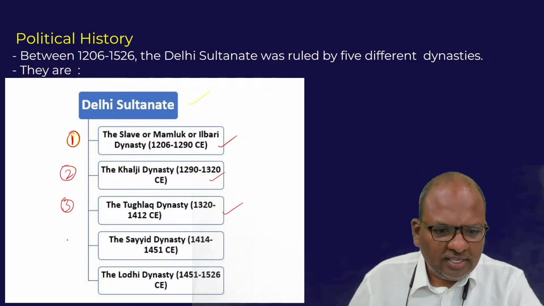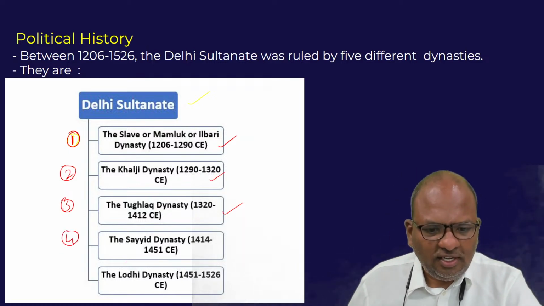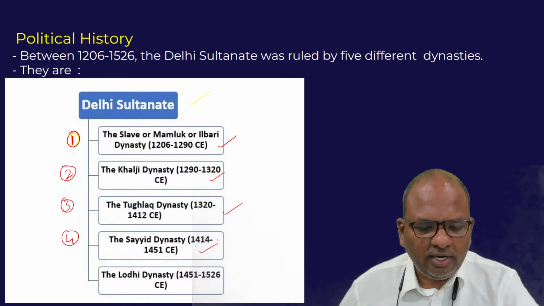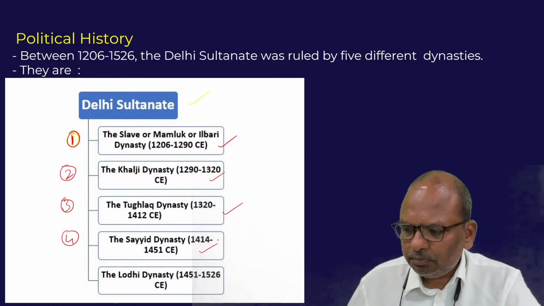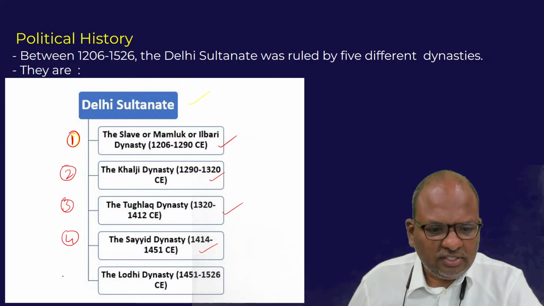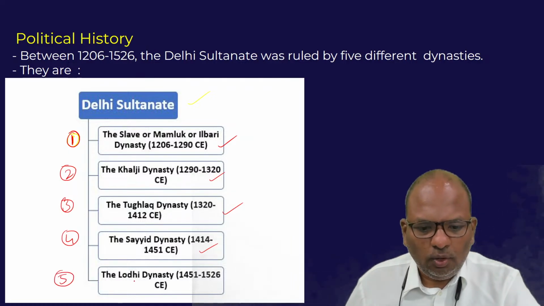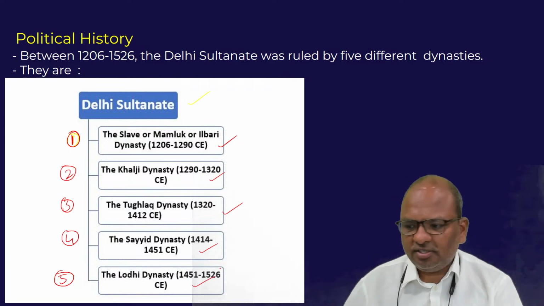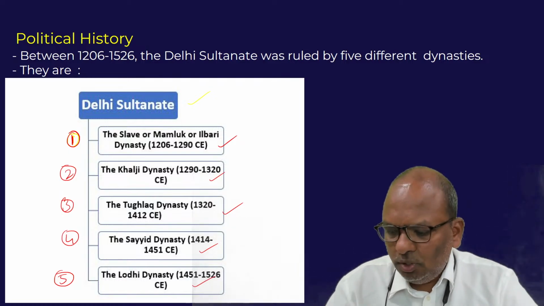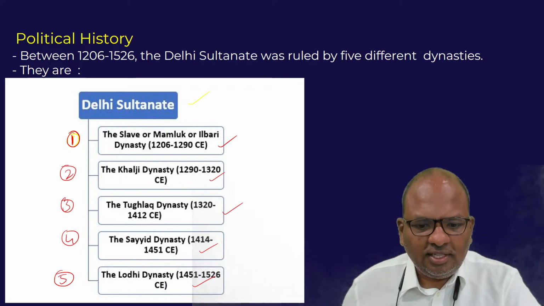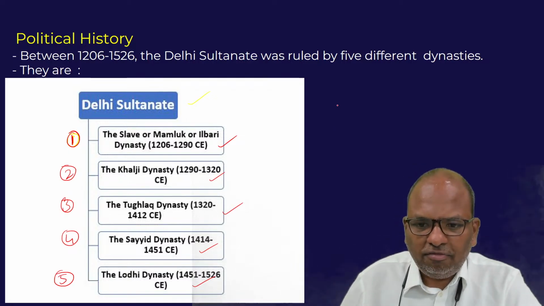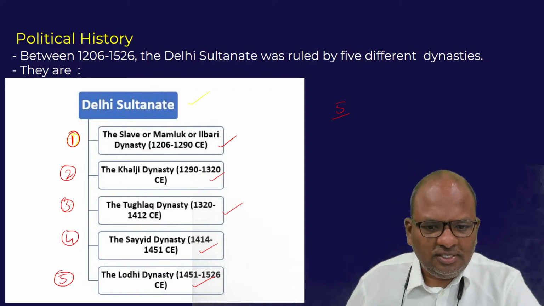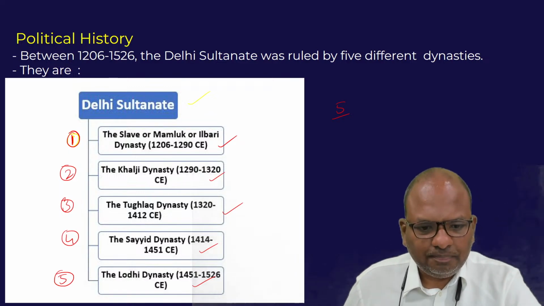The fourth was the Sayyid dynasty, ruled between 1414 and 1451. And the fifth is the Lodhi dynasty, ruled between 1451 and 1526. So altogether, the Delhi Sultanate was ruled by 5 different dynasties.